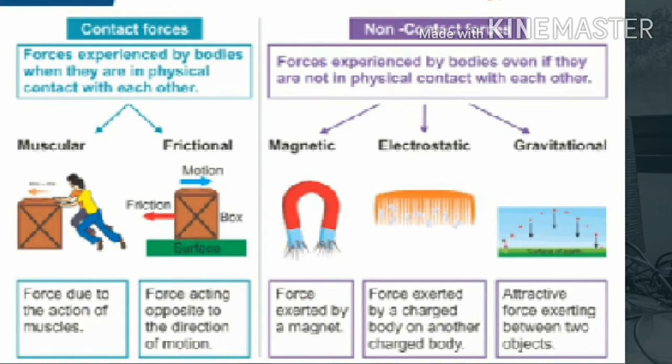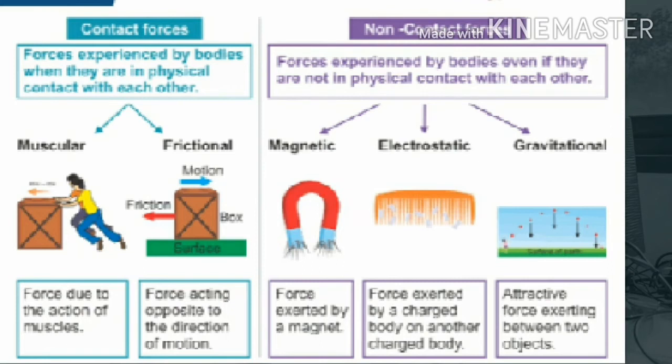Contact forces. A force which can be exerted by an object on another object only through physical touching is called a contact force. The examples of contact forces are muscular force and frictional force. The force exerted by the muscles of the body is called muscular force. Both human beings and animals exert muscular force to do work. The force which always opposes the motion of one body over another body is called frictional force.